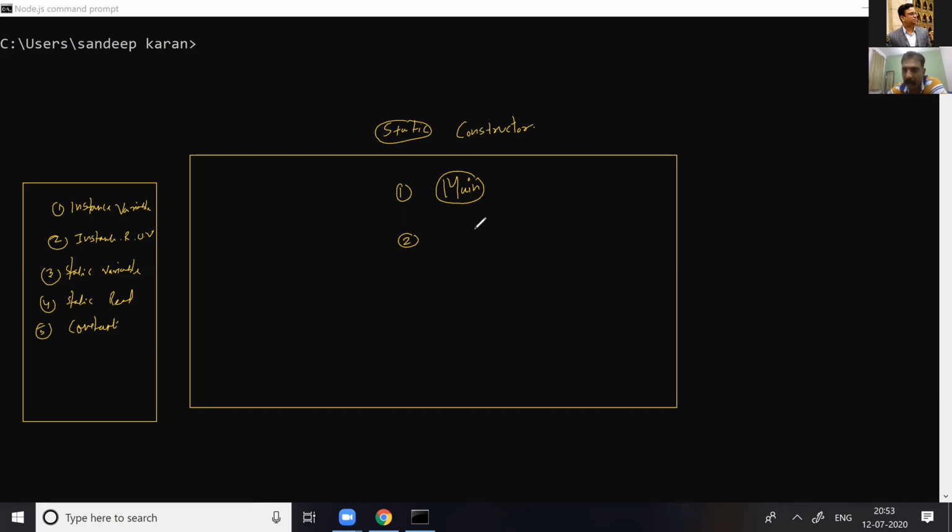It means the programmer does not have control over the execution of a static constructor. There is no control at the programmer level over a constructor marked as static. So a static constructor is loaded into memory by the runtime environment.